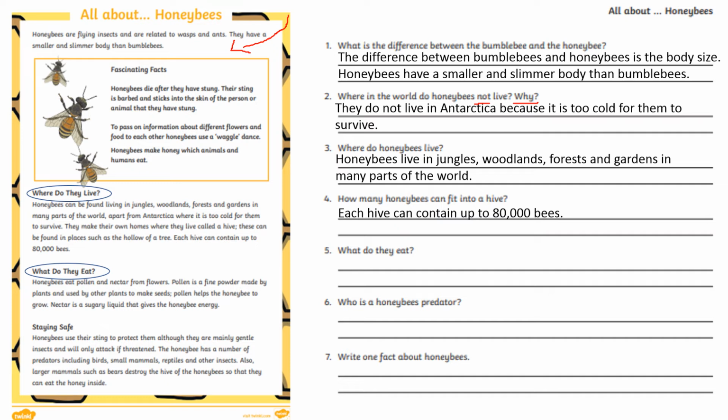Now, if I just say pollen, is that correct? How can you write that answer in a full sentence? I want you all to write this down. Honeybees eat pollen and nectar from flowers. So that's how it would be written in a full sentence.